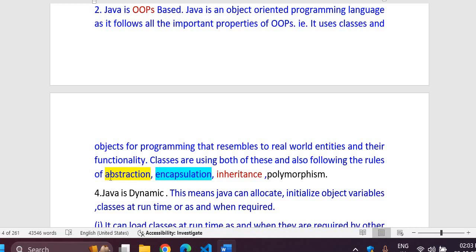And what are the object oriented programming properties? These are abstraction, encapsulation, inheritance and polymorphism. It means you will have to provide security, you will have to follow procedures, you can inherit the earlier made things, and as and when you want to launch them, at the compile time and at the runtime, both possibilities are with polymorphism. Polymorphism is for the purpose of overloading and overriding. This you will again learn in later chapters.